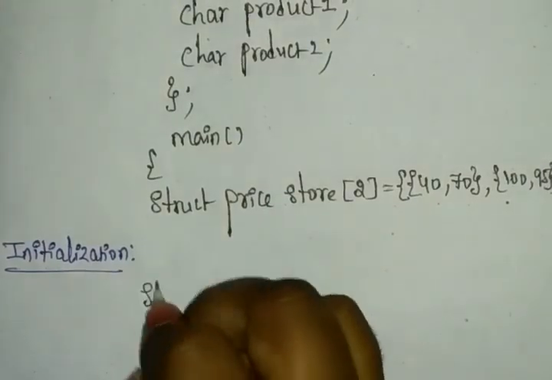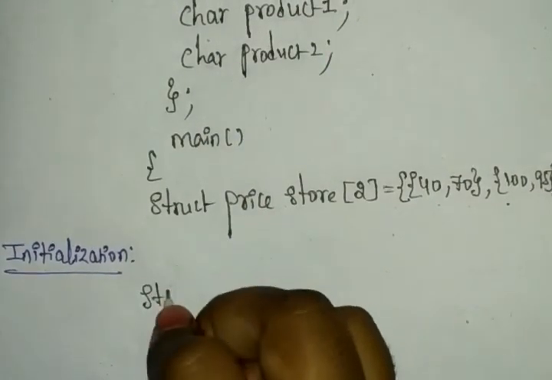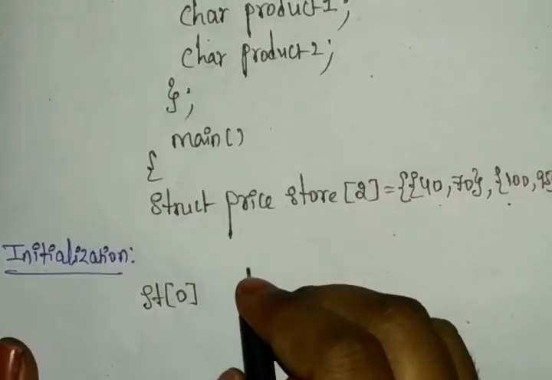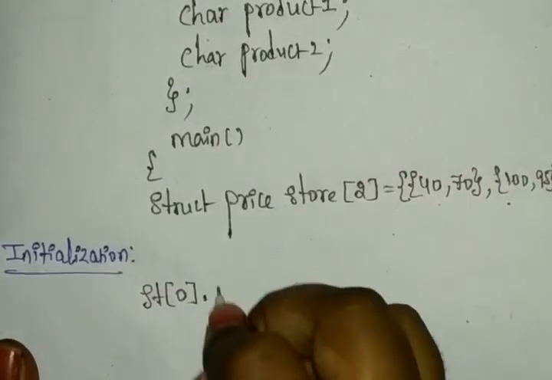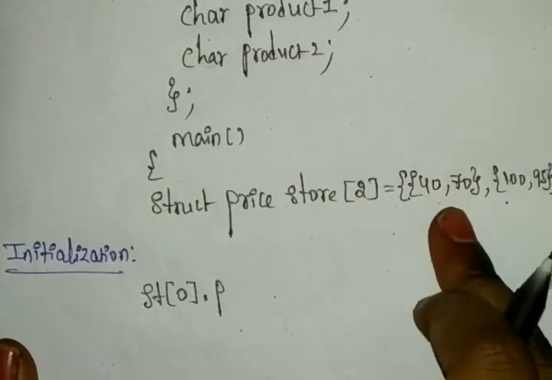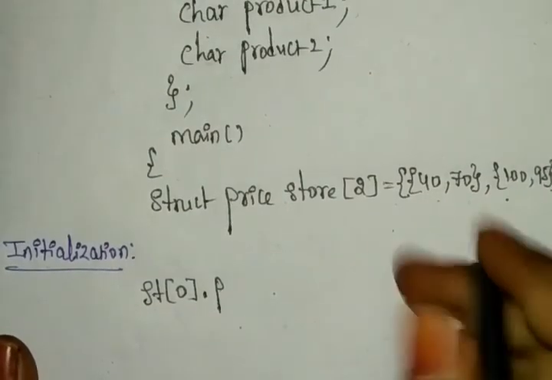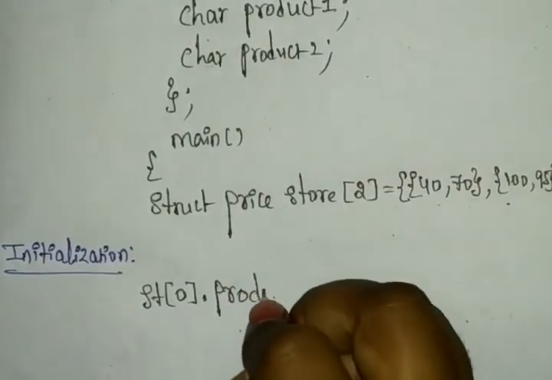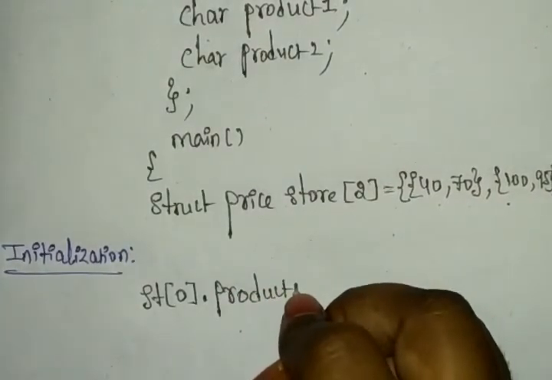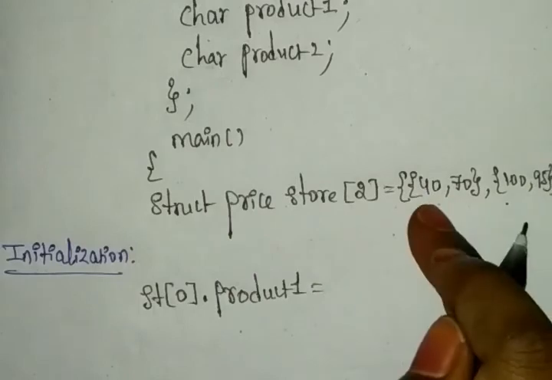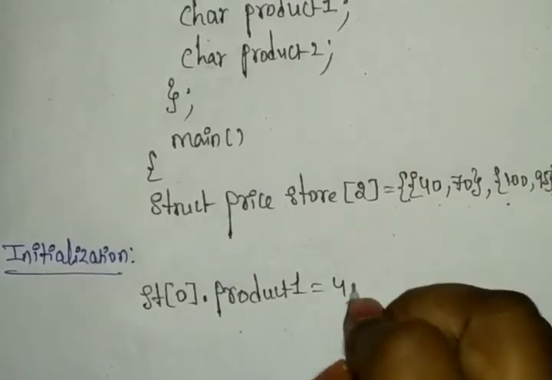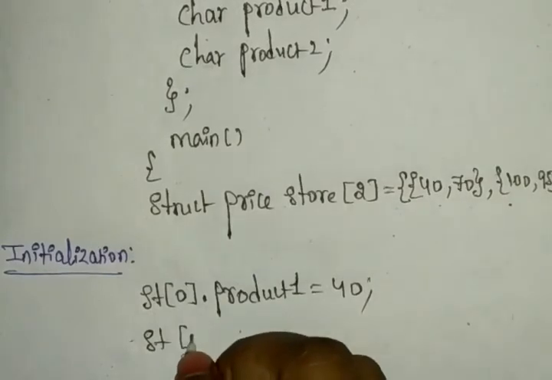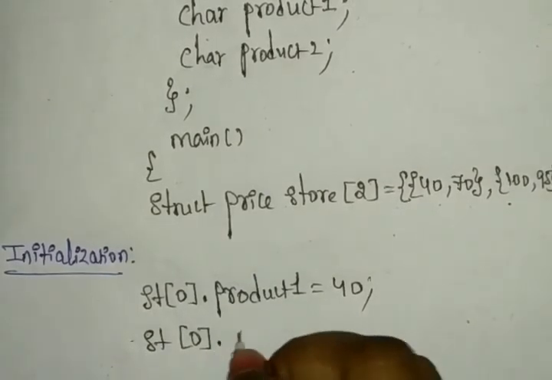So first we have struct 0, and struct 0 will have product 1. This is for product 1 and this is for product 2. So we have 2 products, right? For that I am writing product 1, and the price here is the first one, 40. Next you write product 2.